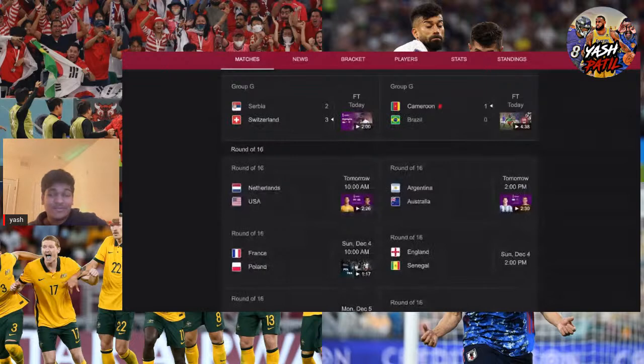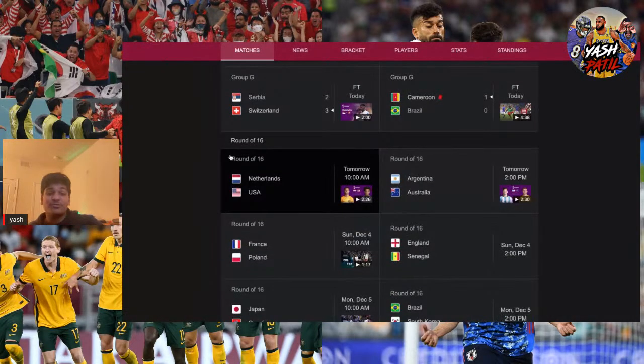1-0. Pulisic gets a no. Tyler Adams gets a curving goal right outside of the box in the 115th minute, and USA goes on to win and move on to play against Argentina. I think Argentina will beat Australia, and USA will play Argentina in the quarterfinals of the World Cup. Imagine that happens. That would be a good one. That would have a lot of viewers.